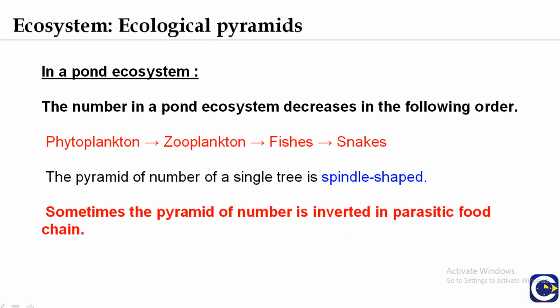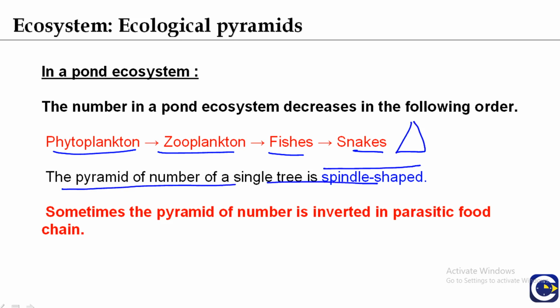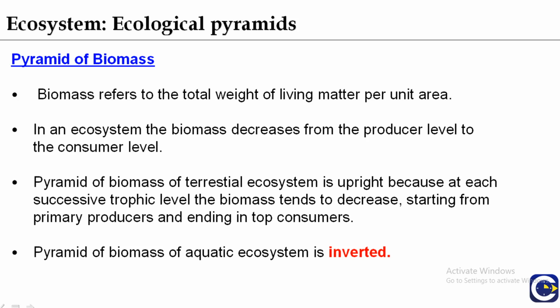In a pond ecosystem, phytoplankton, then zooplankton, then fishes, then snake. The number in a pond ecosystem also decreases, so it is upright. Pyramid of number in a single tree is spindle shaped, as we have seen in the previous slide. And sometimes the pyramid of number is inverted. So pyramid of number is both inverted as well as upright. It is inverted in case of parasitic food chain. You must remember the type of pyramids in different food chains.